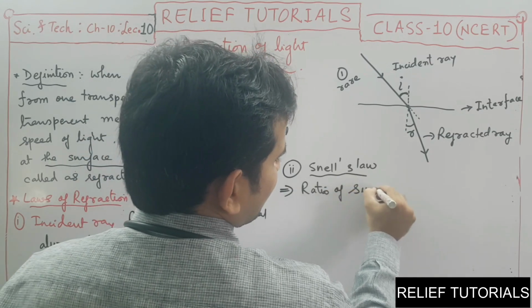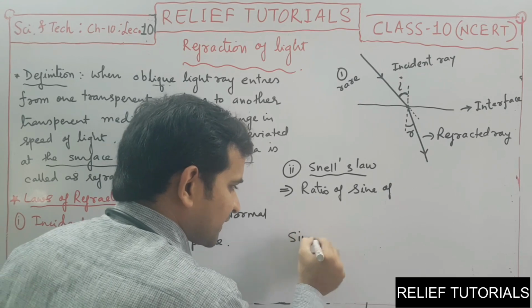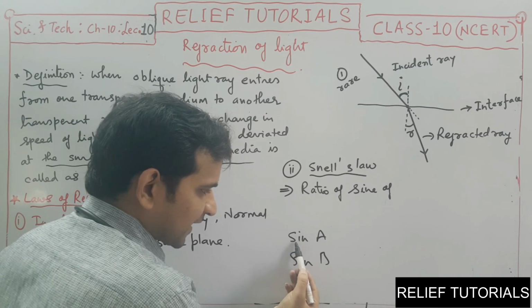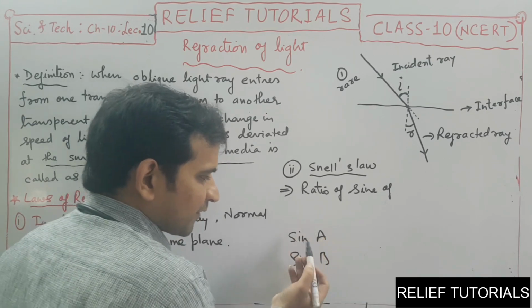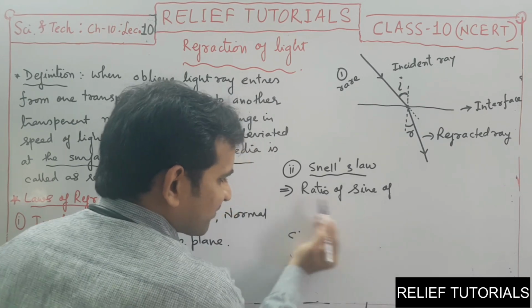When I write sine A, sine B like this, you can write sin, but when you are not writing an angle behind it, the spelling should be sine.